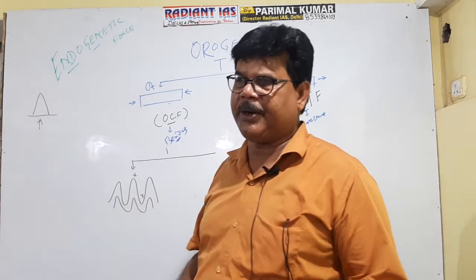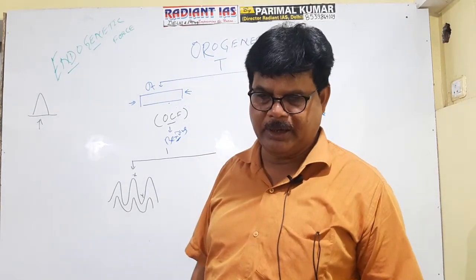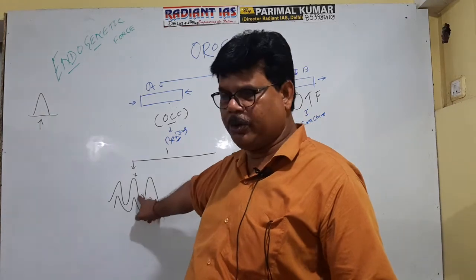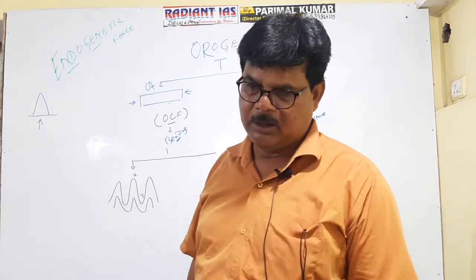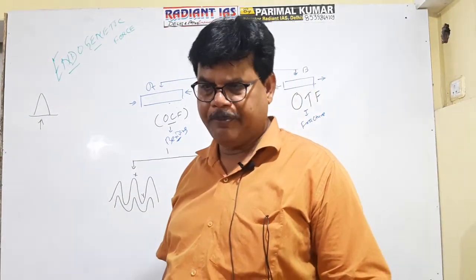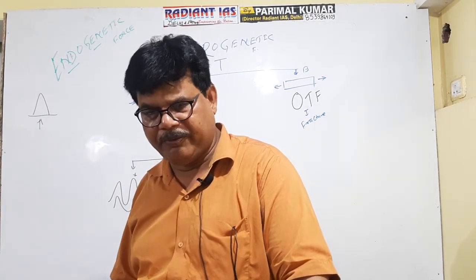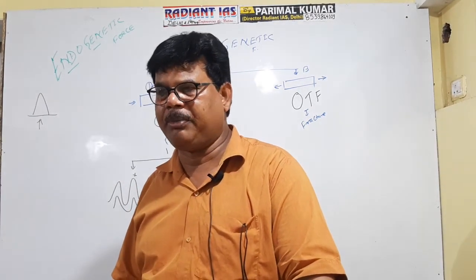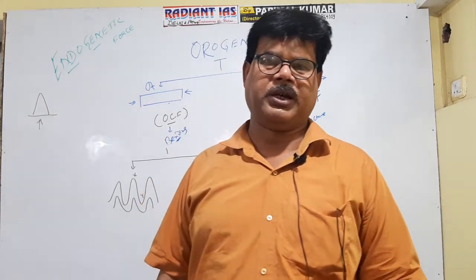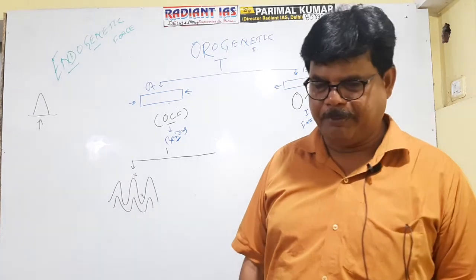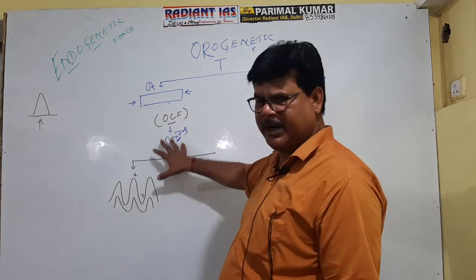The uplifted part is referred to as anticline and the subducted part is referred to as syncline. What is the basic difference? It is clear now? So this is one way of bending,